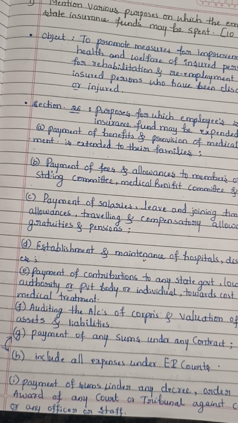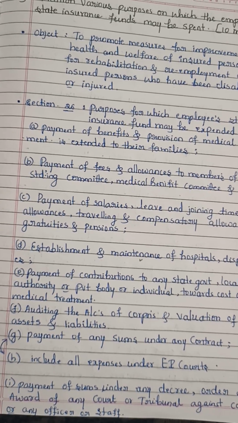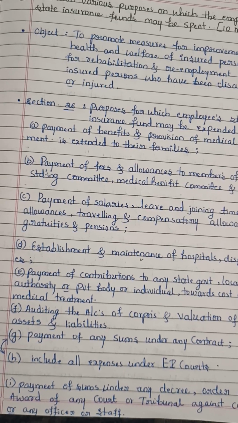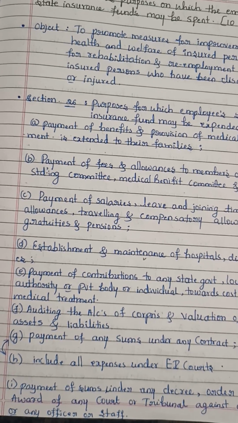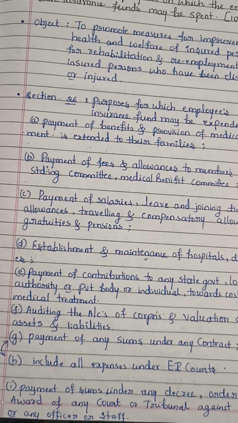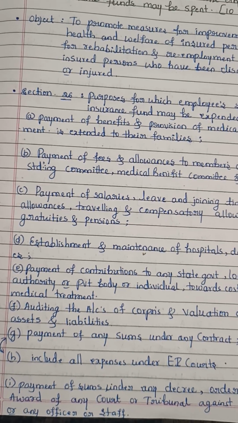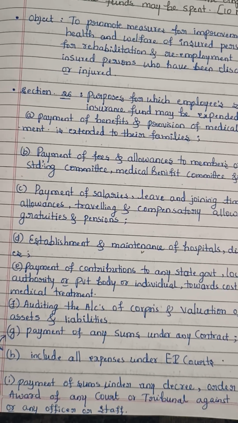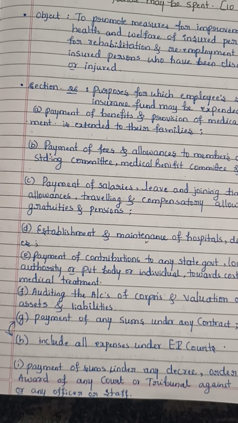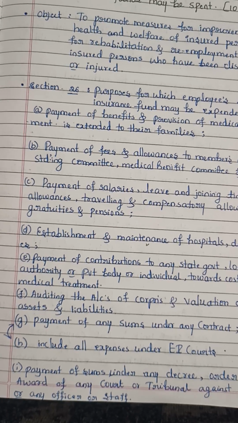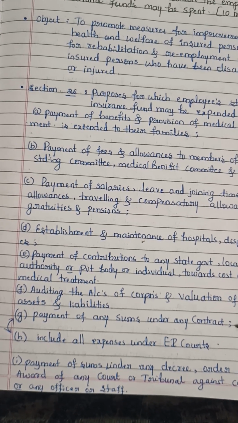And next, establishment and maintenance of hospitals as well as dispensaries, and payment of contributions to any state government, local authority, or private bodies as well as individuals towards the cost of medical treatment, whatever the amount is spent by the authority. And next, auditing the accounts of the corporation and valuation of its assets and liabilities. And the next one is all expenses incurred under the ESI Act, and the payment of any sums under contracts.